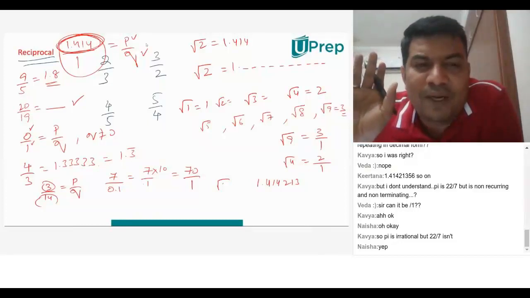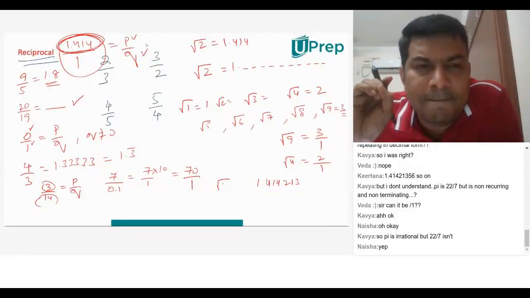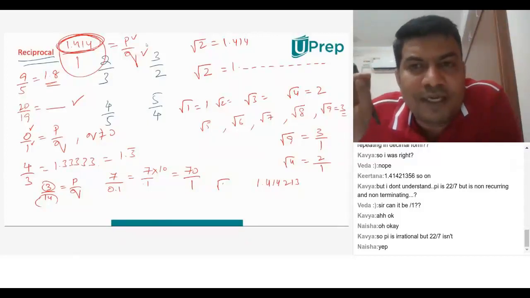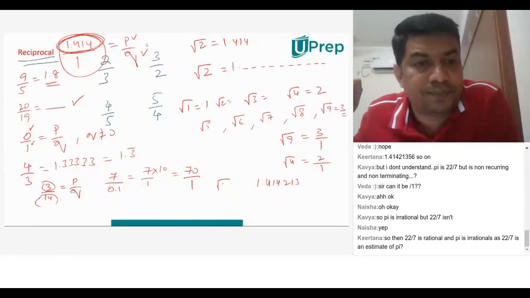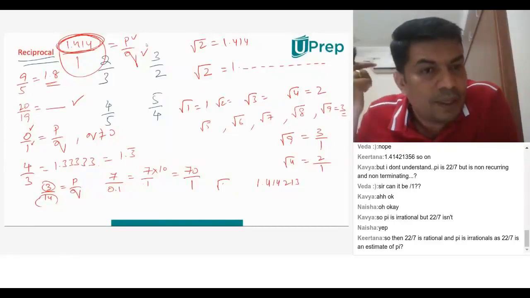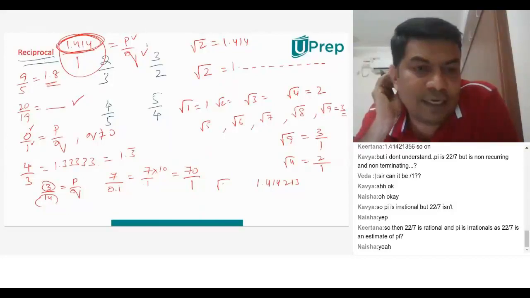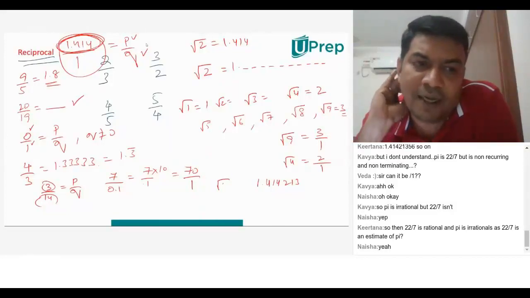Arya, wait. When Veda is asking, I'm answering. Just hold for a moment. Yeah, Veda, do you understand what I'm saying? Yes, sir, got it. 1.414 is not an integer. Because it's not an integer, you cannot say that it can be written as p by q. In p by q, p should be an integer and q should be an integer. Okay, sir. Yes, Kirtana, you're right. Absolutely right, Kirtana.